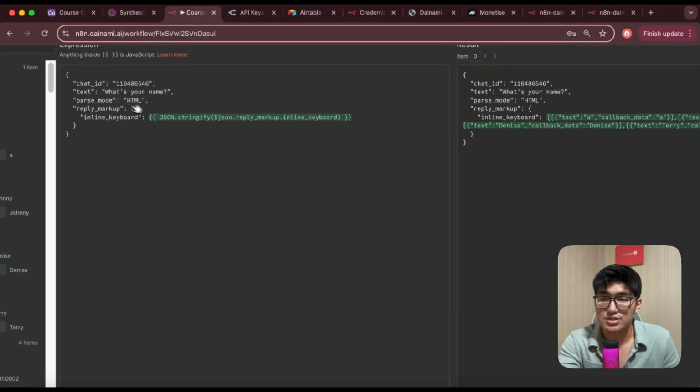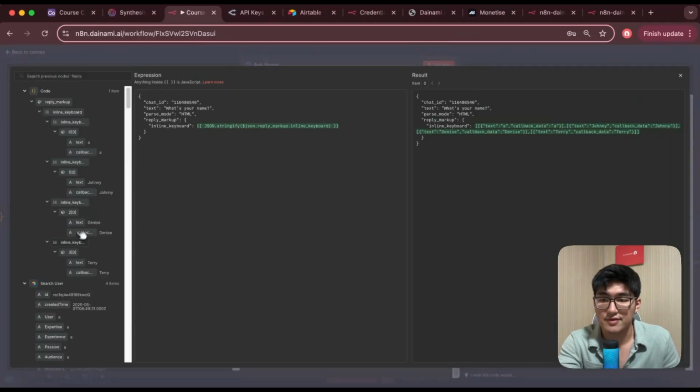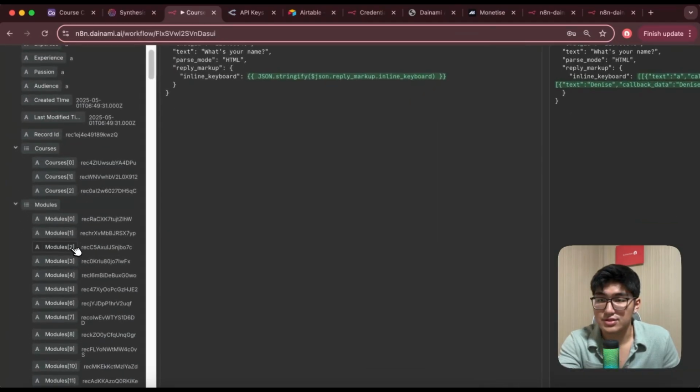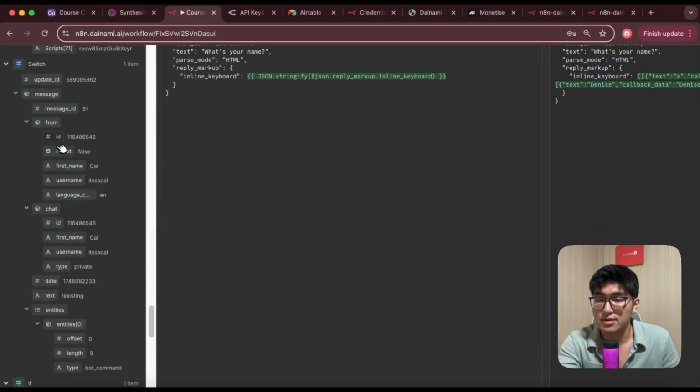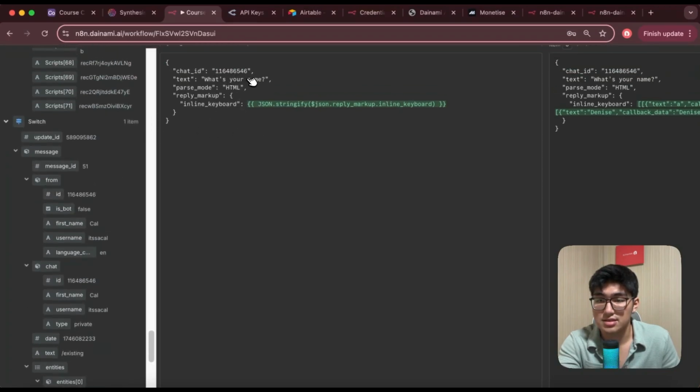Open this up. You can see over here, this is what we want to have, the chat ID, which will be the ID from your Telegram chat. You can find that from the previous node over here. So if you go into the previous node, you go into Telegram, you're going to copy this chat ID over. So you can either type in the chat ID like this, or you can drag and drop this over just like that. Okay, you get the same information.